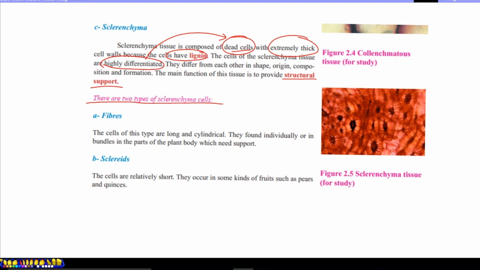There are two main types of cells in sclerenchyma tissue. The first are the fibers, which are long and cylindrical cells with thick cell walls. They are dead cells. They are found individually or in bundles in any part of the plant which needs support. So if asked about the location of fibers of sclerenchyma tissue in the plant body: in any woody part of the plant which needs support. The second are the sclereids, cells which are relatively short, whereas the fibers are long. They are found in some kinds of fruits, such as pears and quinces.